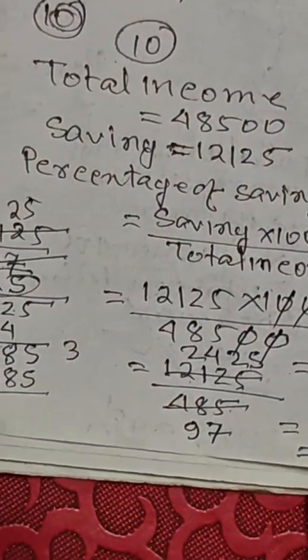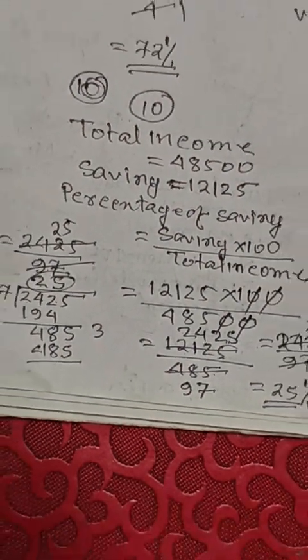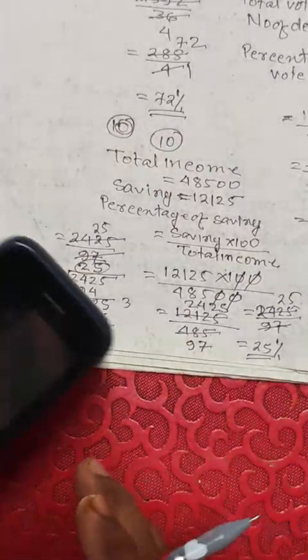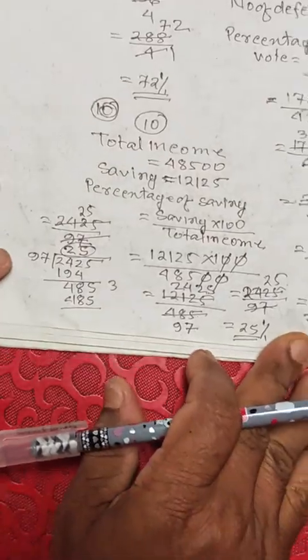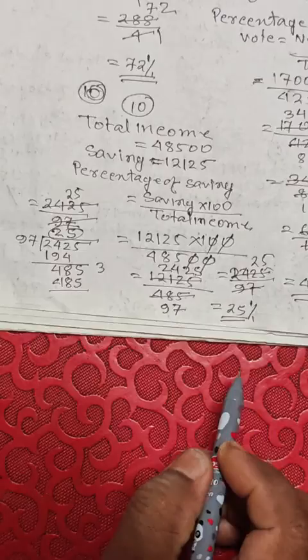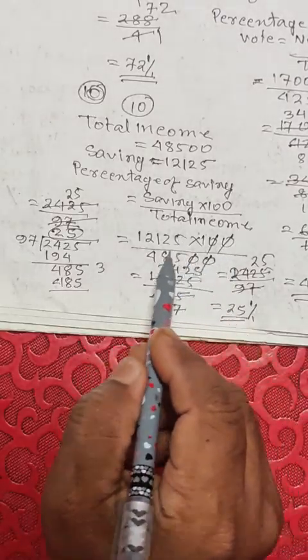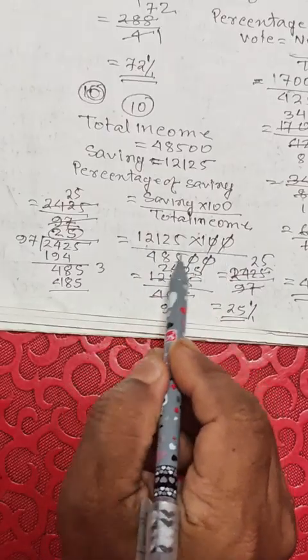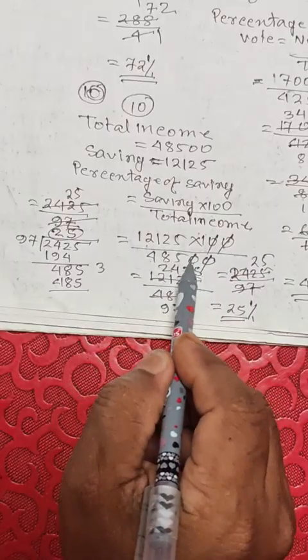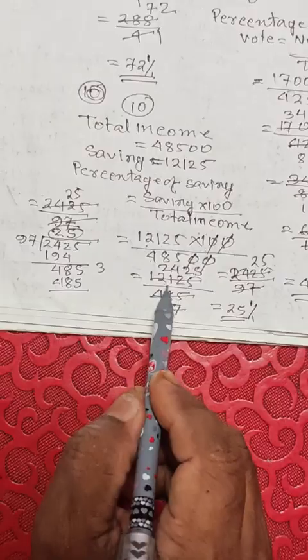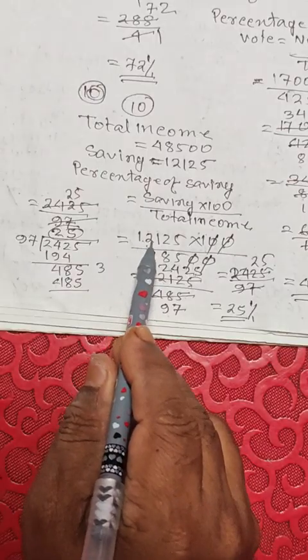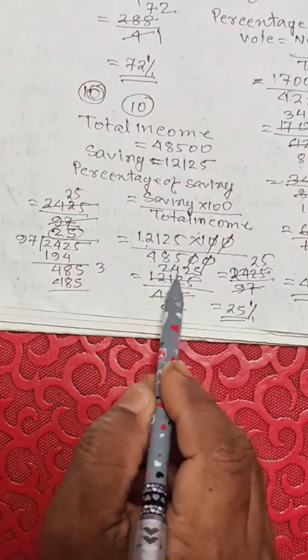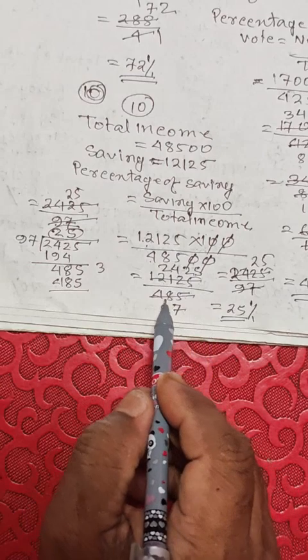Total income, saving, percentage of saving is saving into 100 divided by total income. 0 0 cancel. 12125 divided by 485, divided by 5.